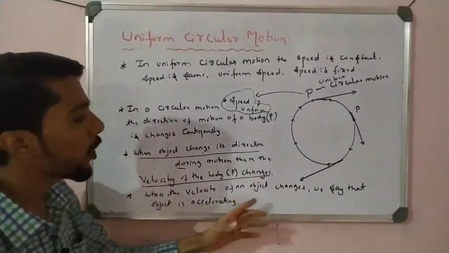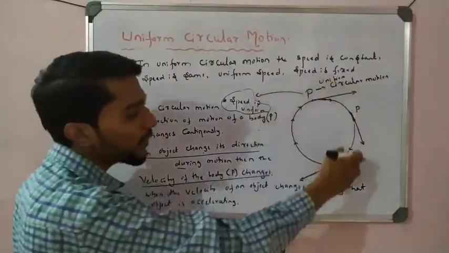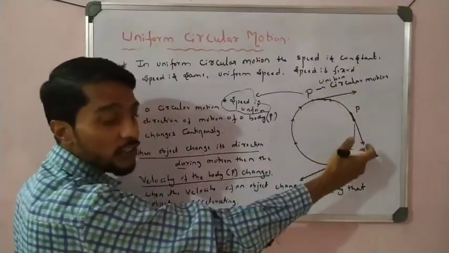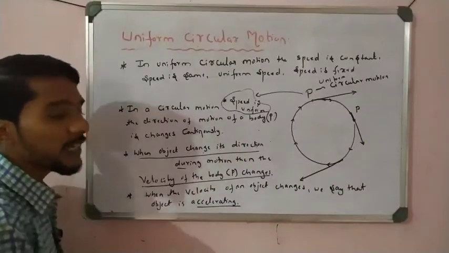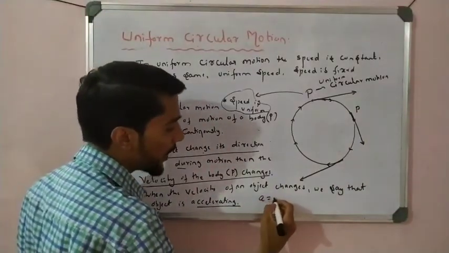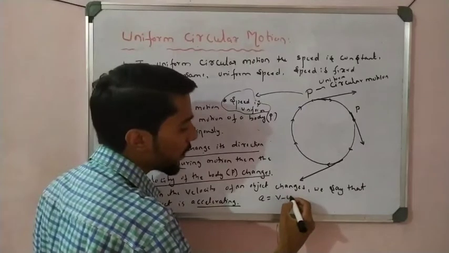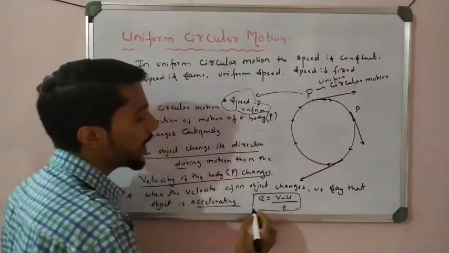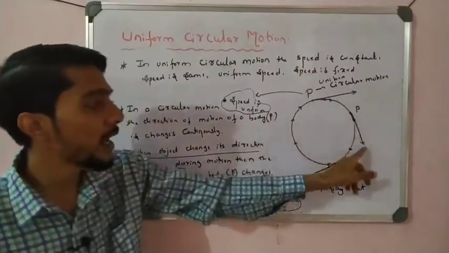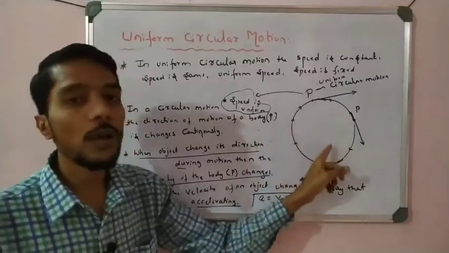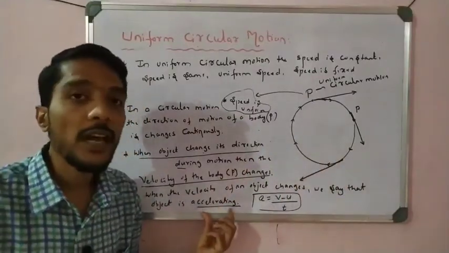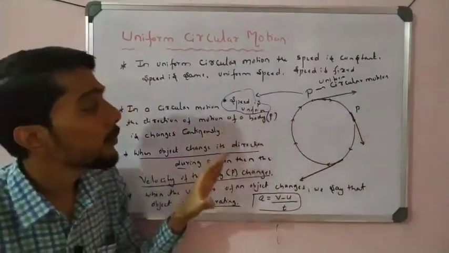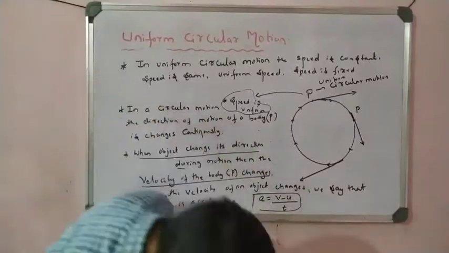When the velocity of an object changes, see here in the circular motion, due to the change in the direction, the velocity changes. If the velocity changes, we say that the object is accelerating. Because acceleration is the change in velocity, v minus u divided by time. By this formula, if the particle changes its velocity at every point, this means that in the circular motion, at every point the object is accelerating. Students, this is a very important point you have to remember, right?